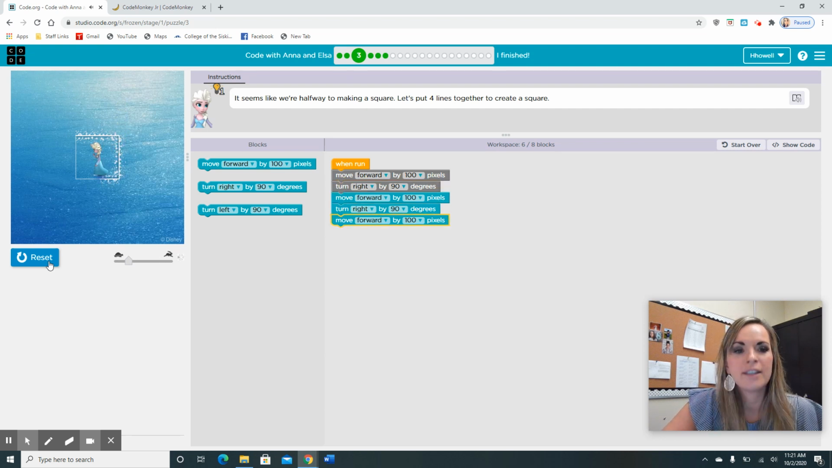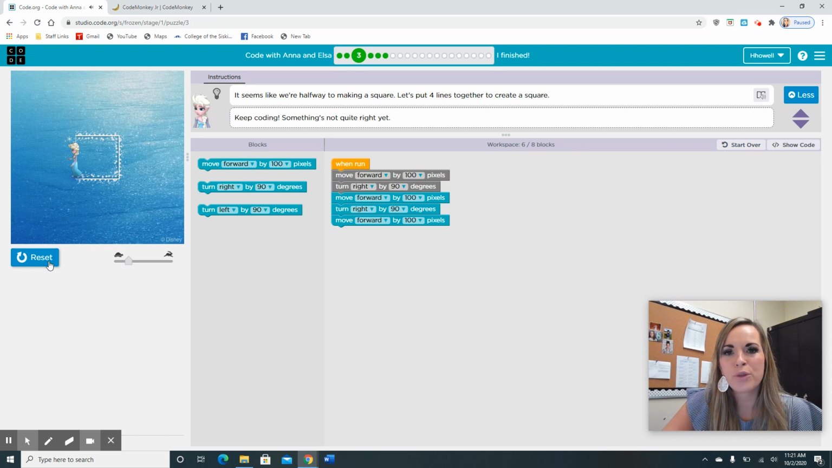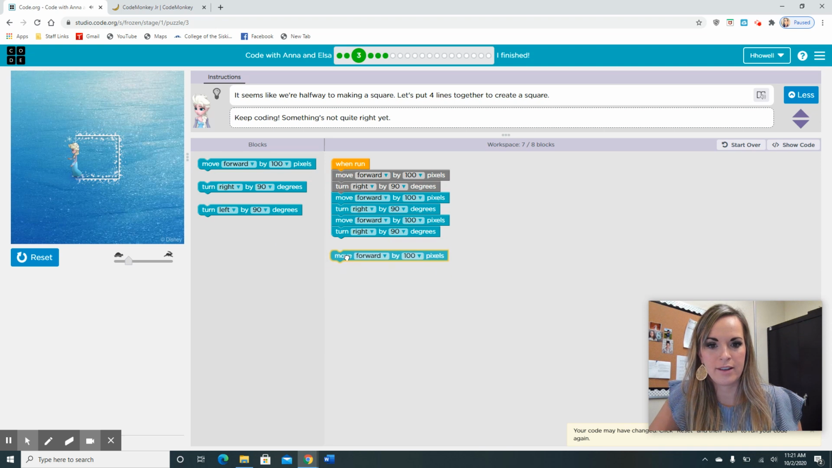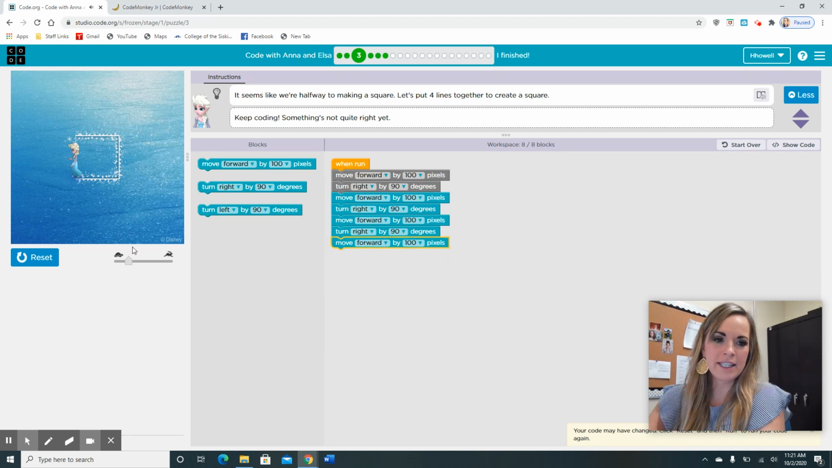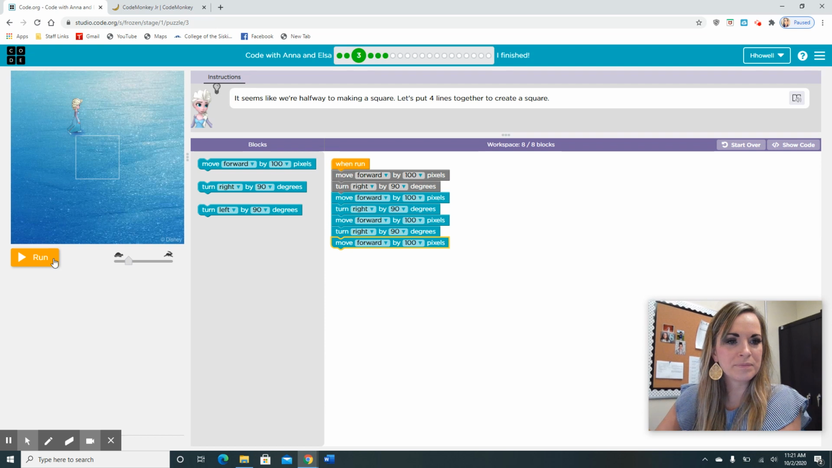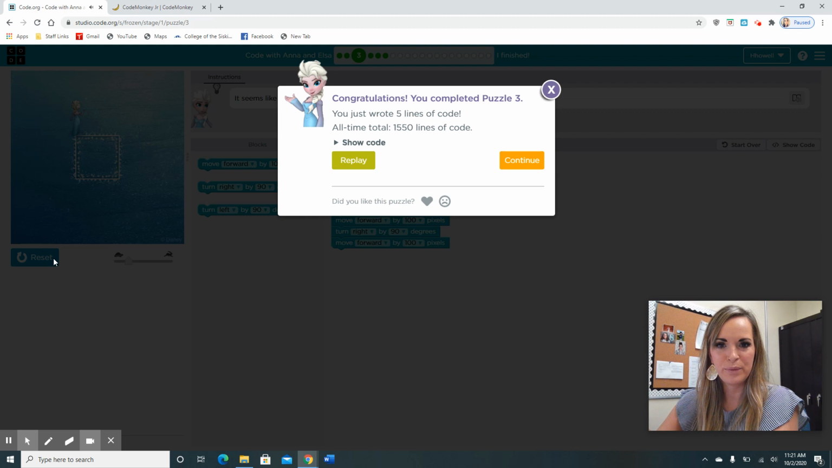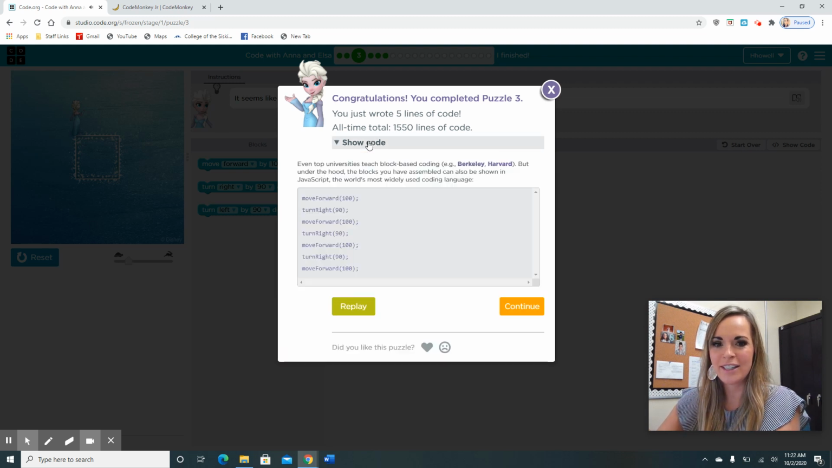Okay, so she's going to turn and she's going to move forward. So we have 3 sides out of our square. Where do we need her to go? Right. We need her to turn 90 degrees and we need her to move forward. Do you guys think our square will be complete now? Let's check it out. We did it. Kind of tricky.